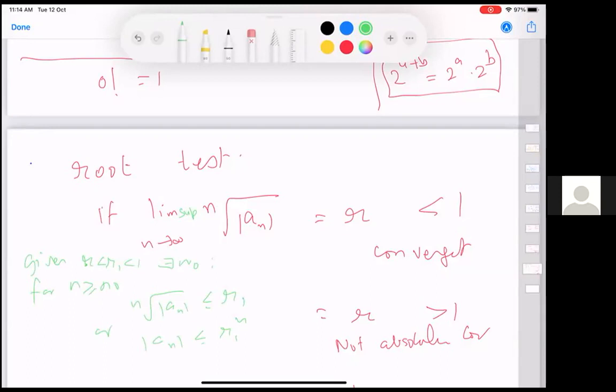Of course, in this case, if it is bigger than 1, for that we'll need that the lim inf is bigger than 1. So I'll remove that part.